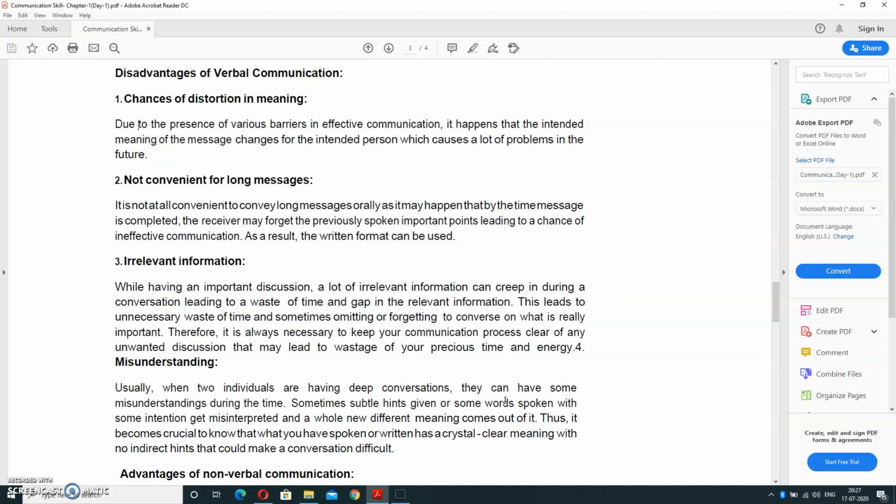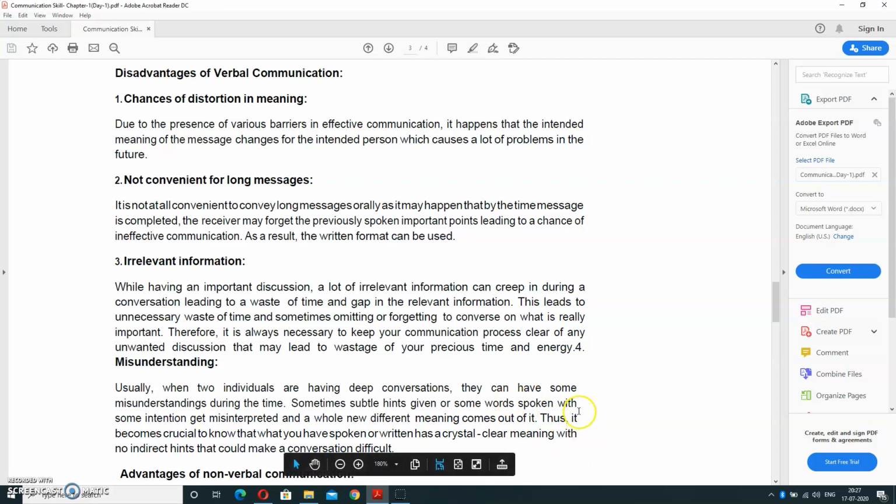Next is misunderstanding. Usually two individuals are having a deep conversation. They can have some misunderstanding during that time. Sometimes subtle hints are given, or some words spoken with some intention get misinterpreted and a whole new different meaning comes out of it. It means the sense of the document or the presentation will be changed. Thus it becomes crucial to know what you have spoken and in which sense you have spoken the particular meaning.